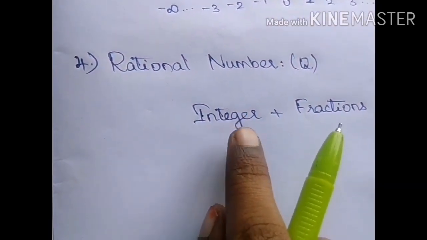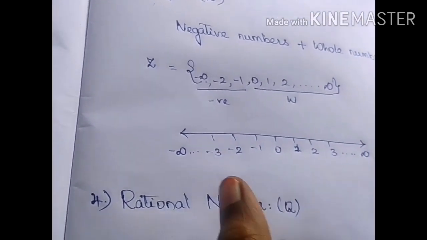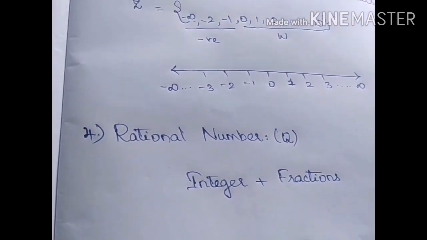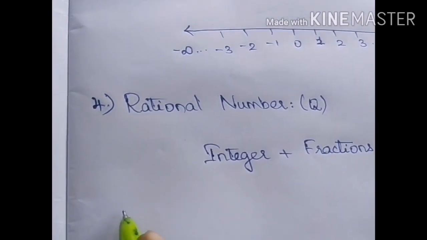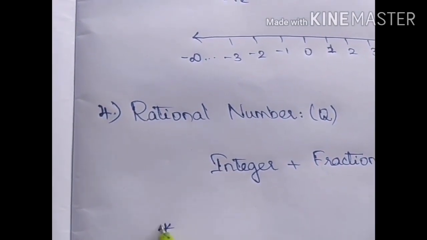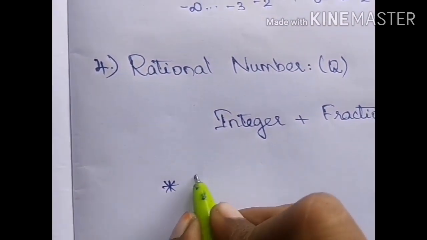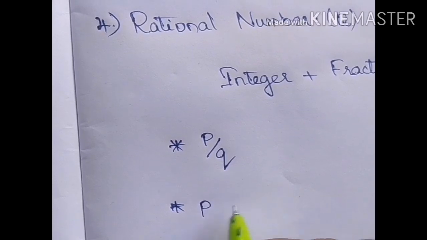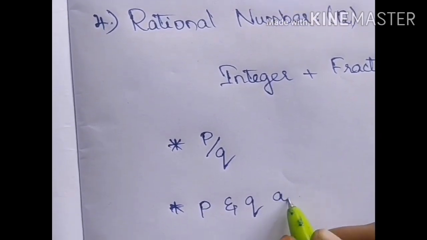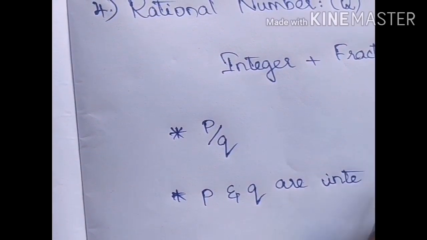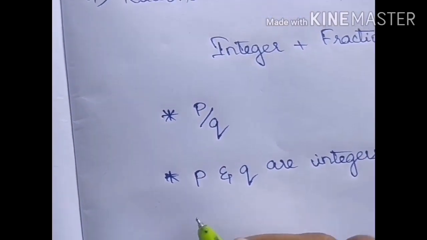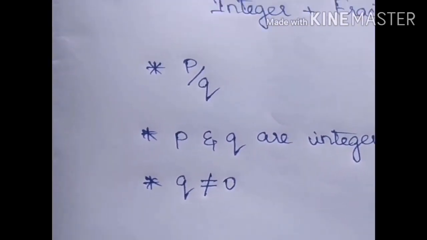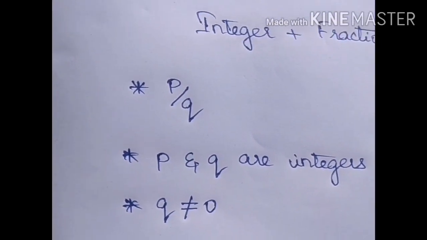When it comes to rational number, integer's number line is together with fraction. The actual definition for rational number is any number which is of the form p/q, where p and q are integers and q not equal to 0. I'll repeat once again.